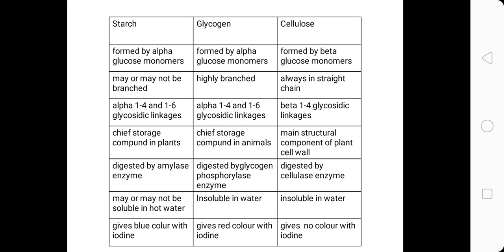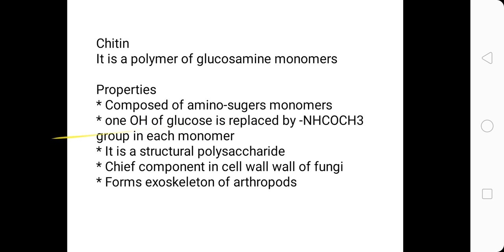This was all about the three main polysaccharides. Now we will discuss the next polysaccharide, that is chitin. Chitin is a polymer of glucose amine monomers. So it is made up of glucose amine monomers. We will discuss its properties. Number one property is that it is composed of amino sugar monomers, because amino sugars are linked together to form chitin.